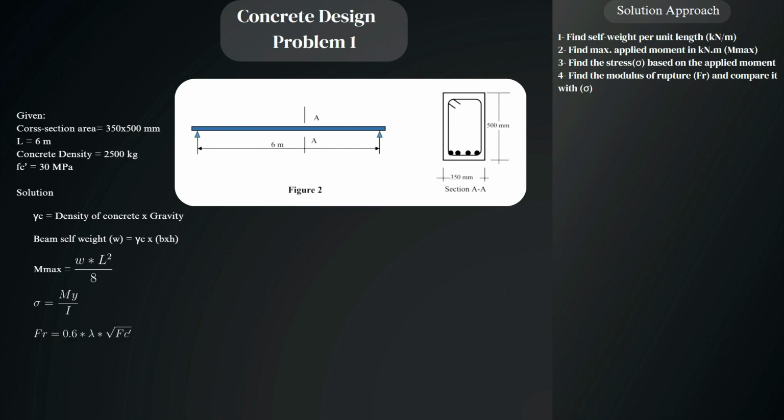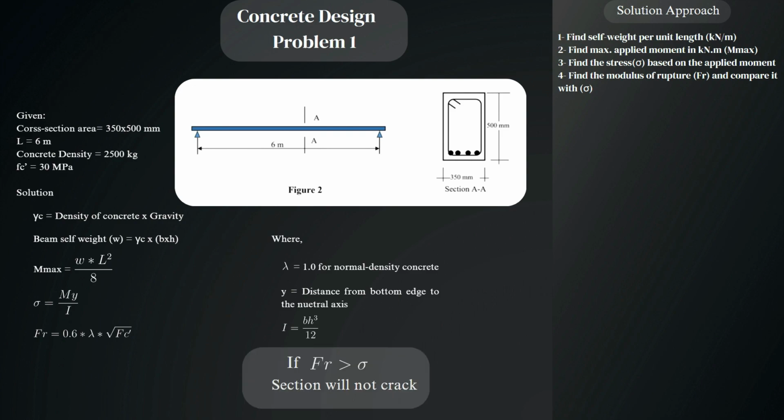After that, we calculate the modulus of rupture, where lambda is equal to 1 for normal density concrete, and y is the distance from the bottom edge to the neutral axis, because this is where the tension is happening. Note that if the tension is happening on the top of the beam, you have to take the distance from the top to the neutral axis. And the moment of inertia is equal to b h cubed over 12. Finally, if the modulus of rupture is greater than the stress, then the section will not crack.